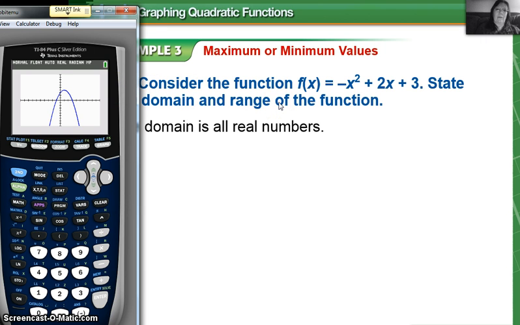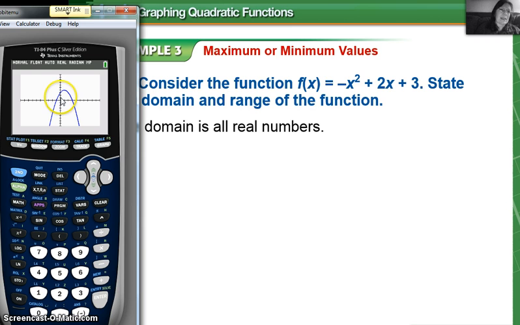Now, the range of the function is, what are the y values? When I look at this, I know that this is going to go on and on and on, as negative as it can get, and I'm not going to see how low it can go, but I can see how high it can go. And I know that the y value is never going to go above this.